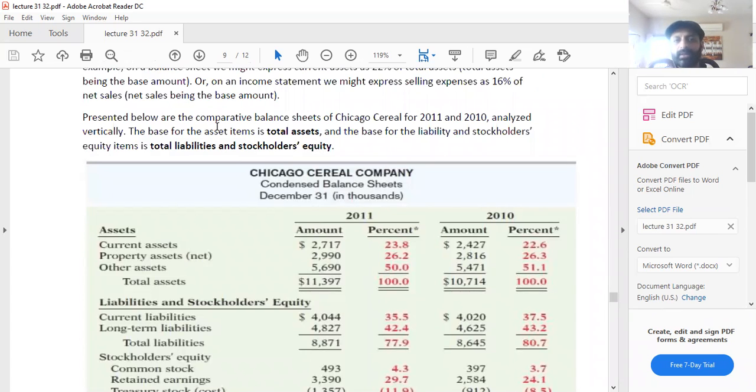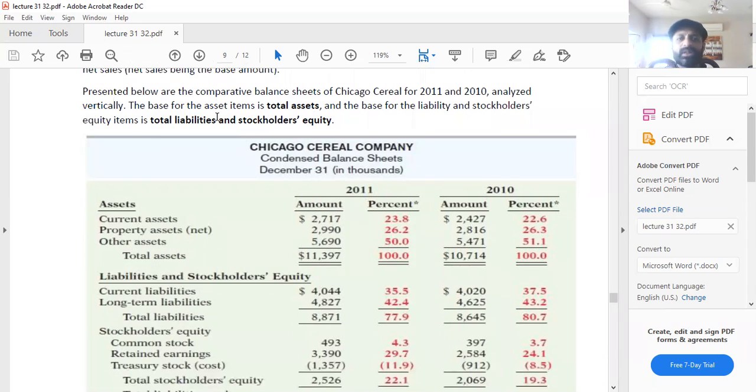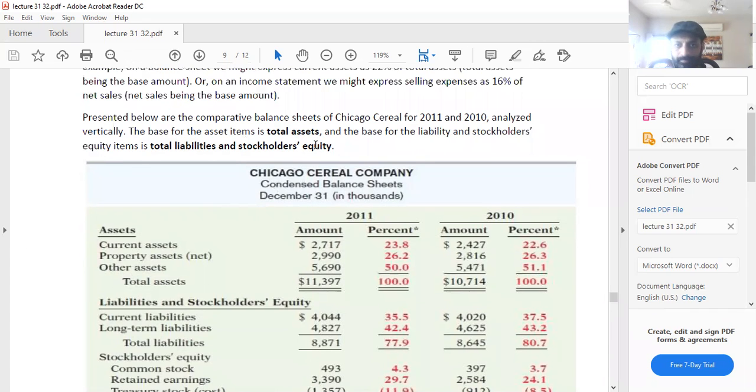Presented below are the comparative balance sheets of Chicago for 2011 and 2010 analyzed vertically. The base for the asset items is total assets. Now you will see that the base is total assets, and the base for the liability and stockholders' equity items is total liabilities and stockholders' equity.